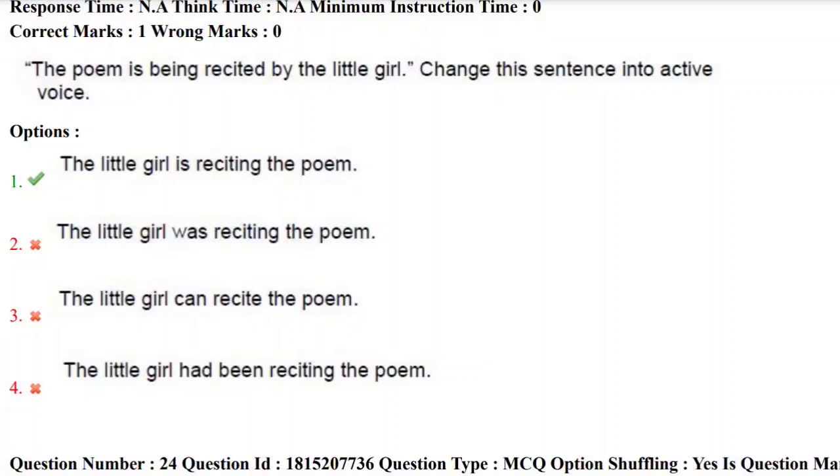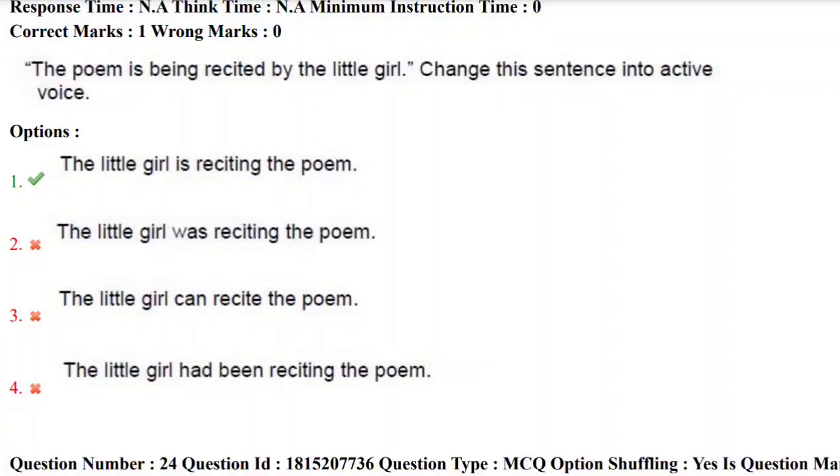The passive voice sentence is in the present tense. So when we are changing it into active voice, it should be in the present tense. Here the second option and fourth options are in the past tense, so they are not going to be the correct answer.